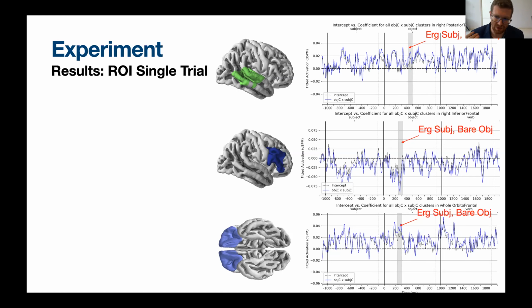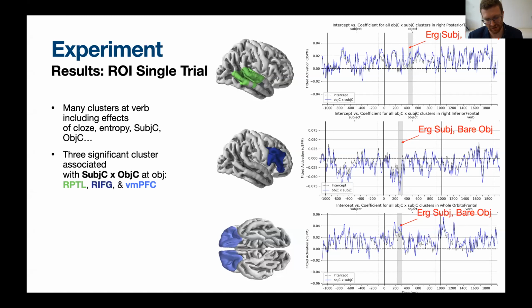Additionally, we also find that in the subject noun phrase time window, there are multiple effects of the subject case, and similarly in the object noun phrase time window, there are effects of the object. Again, that's not surprising because these are different words or different morphological structures, and they also have different semantic import. But what is interesting is that we do find 3 significant clusters associated with the interaction between these.